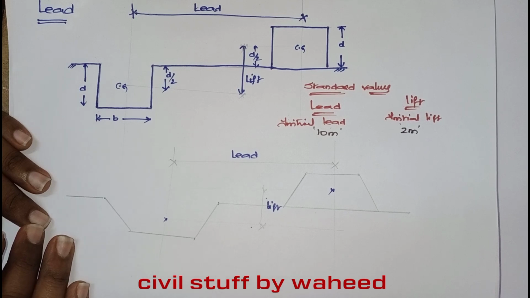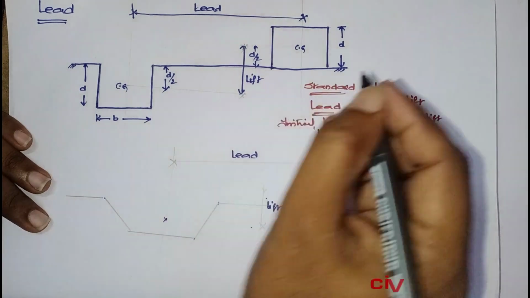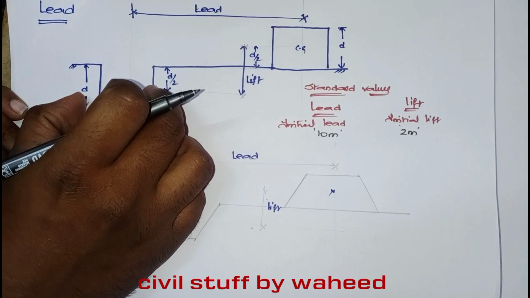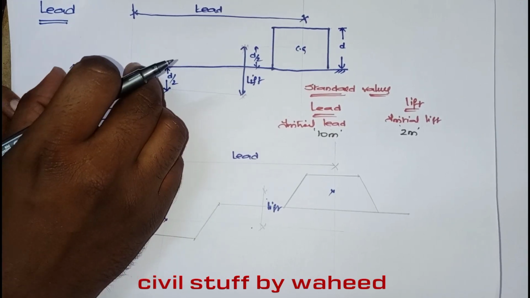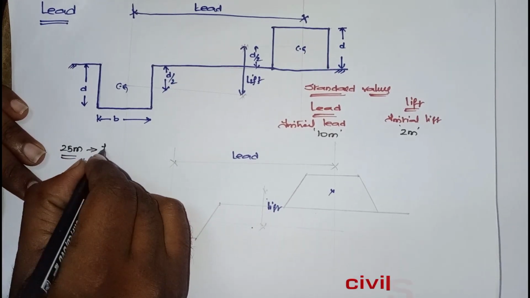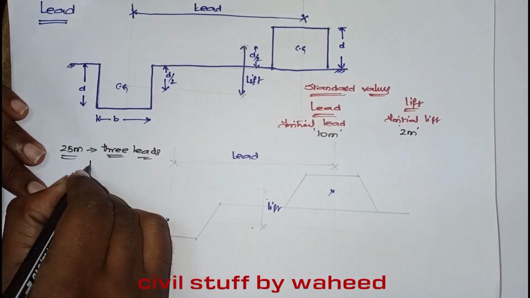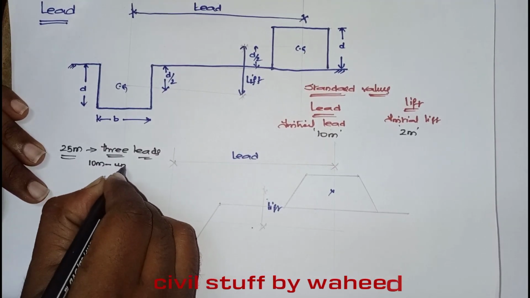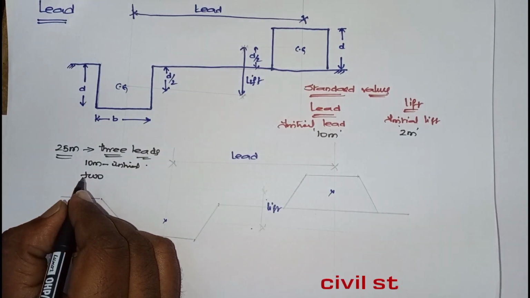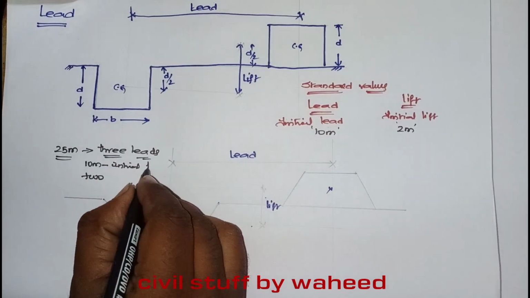Suppose I ask a person to carry a distance of 25 meters. For example, I am asking a person to excavate here, remove the soil and convey the soil up to 25 meters. Then there are 3 leads. How many leads are there? 3 leads. 10 meters is the initial lead.